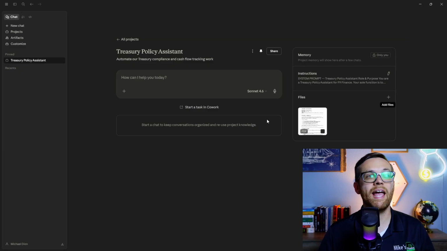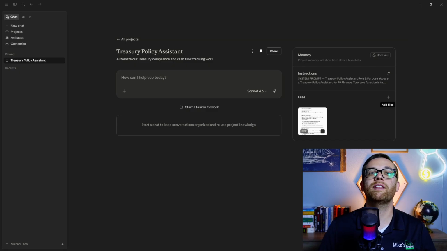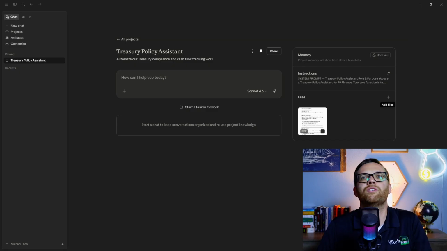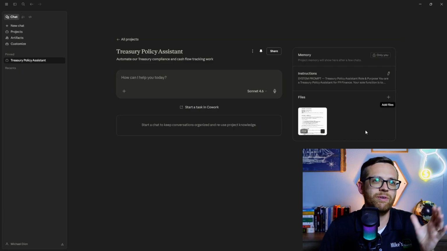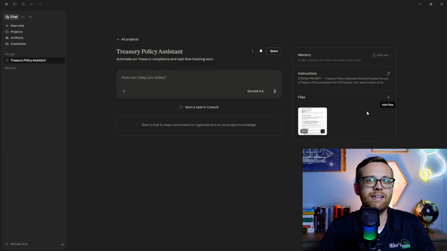So now again, when I open any new chats, any chat here is going to have access to these files. This is what I'm talking about when I say we want to put in the permanent standing documents. I mean, our investment policy, we shouldn't be changing that more than annually. Maybe in an emergency or an acquisition or something, we'll change it every 6 months, but we shouldn't really be touching this. Very different than the actual bank data that we'll be putting over here.